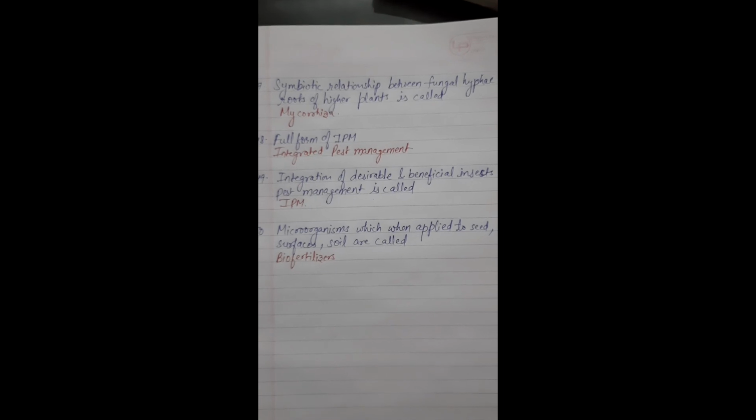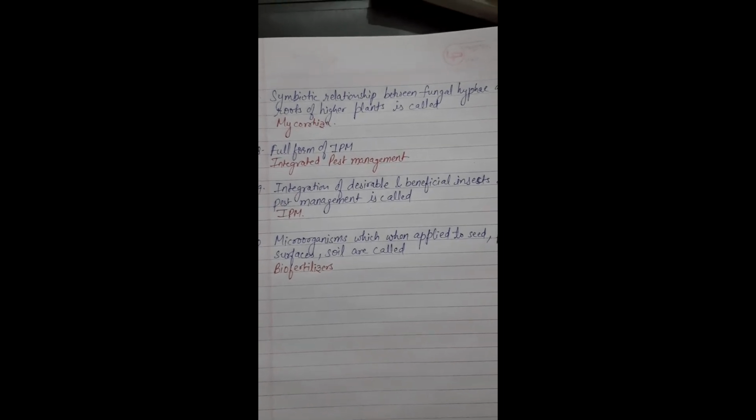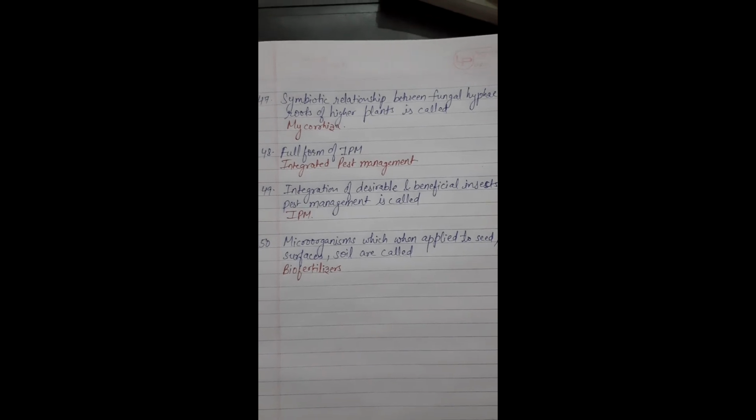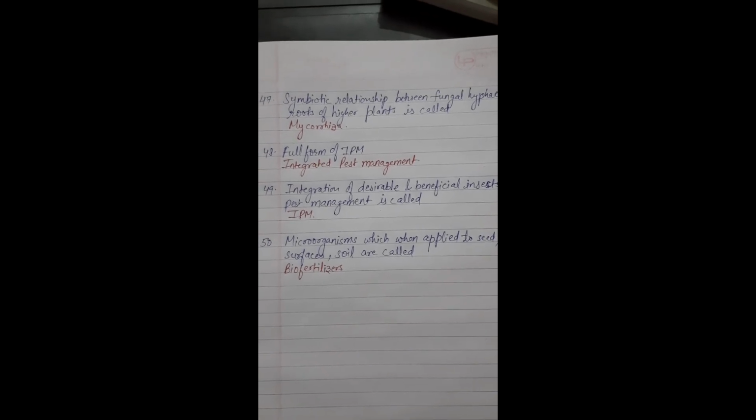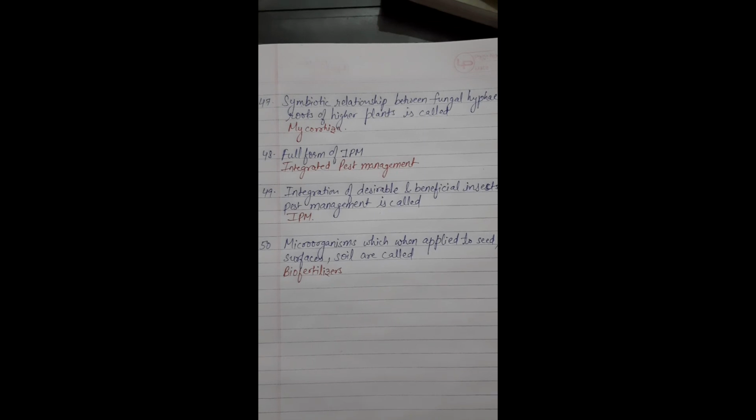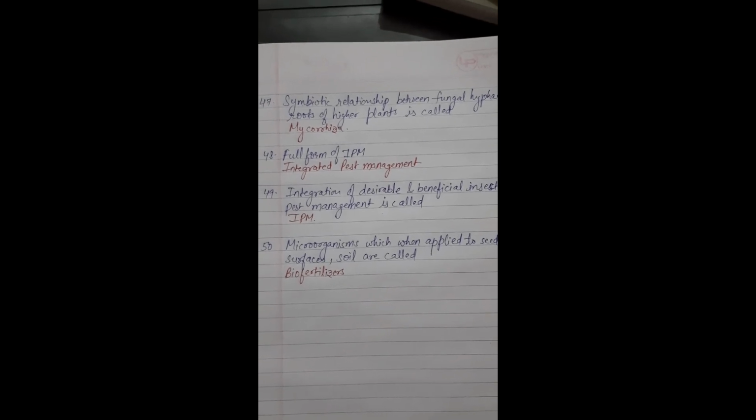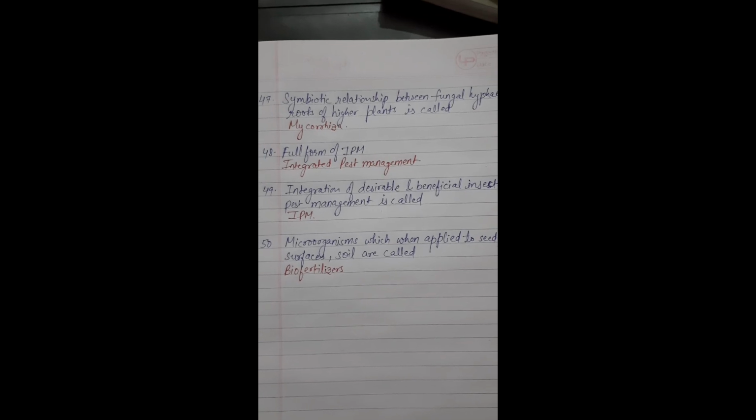Symbiotic relationship between fungal hyphae and roots of higher plants: Mycorrhiza. Full form of IPM: integrated pest management. Integration of desirable and beneficial insects in pest management is called IPM. Microorganisms which when applied to seed, plant surfaces, soil are called biofertilizer.